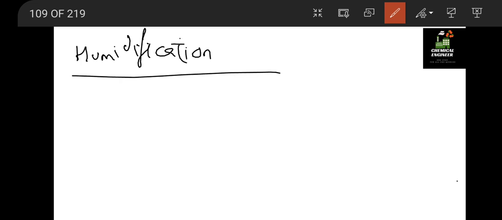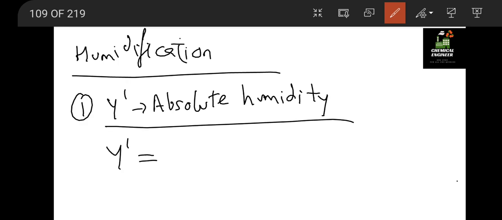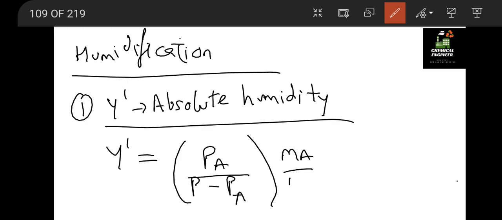Now let us see the different formulas for humidification. I hope you are noting it down side by side. So for humidification, the first formula is y dash, which is known as absolute humidity. This y dash is given as PA divided by (P minus PA) into MA by MB.